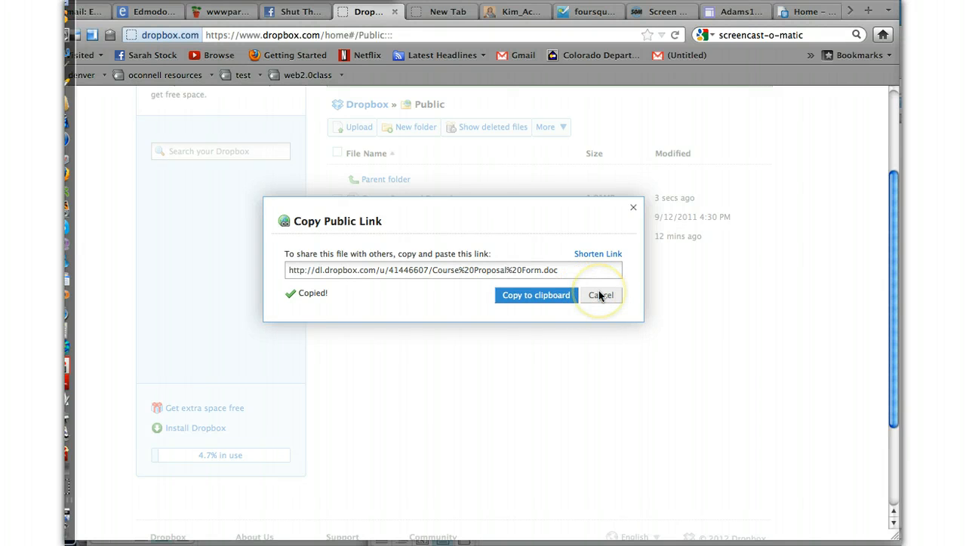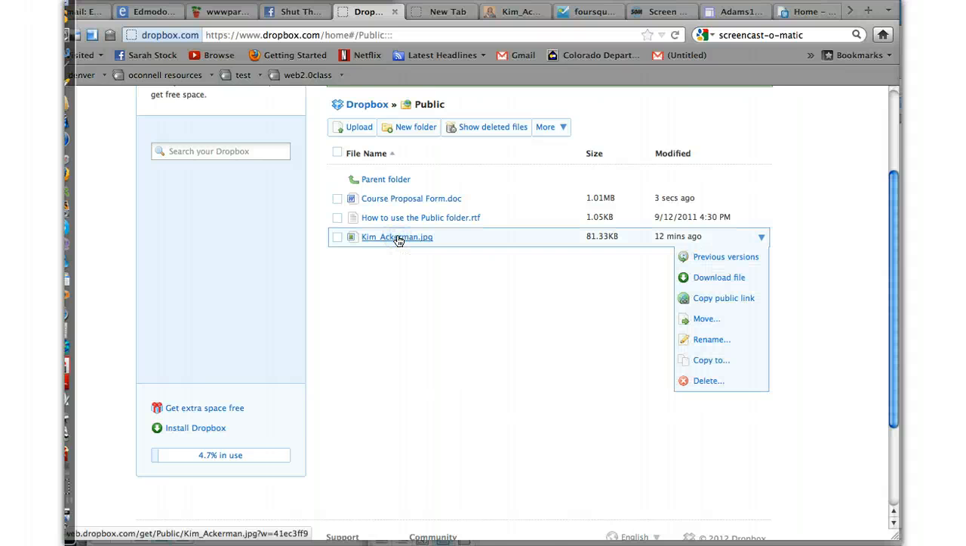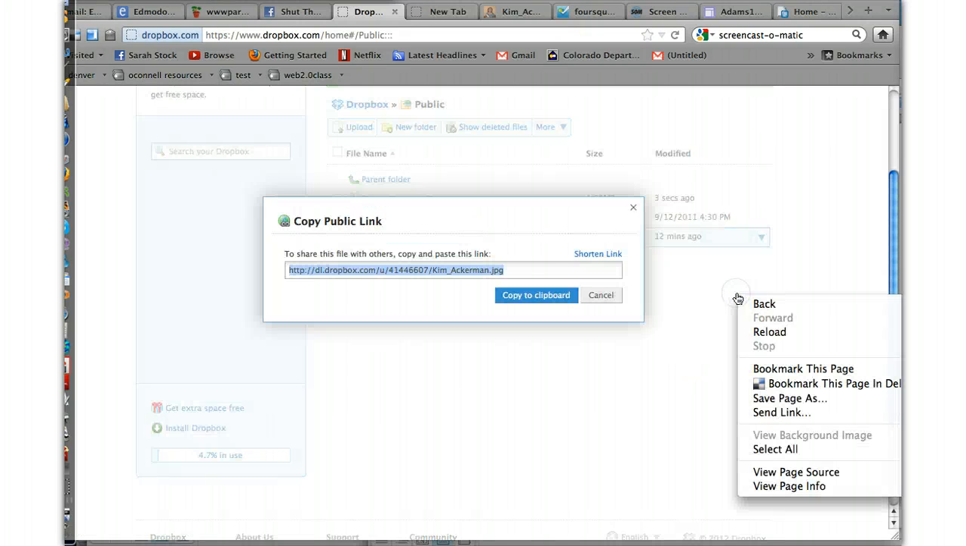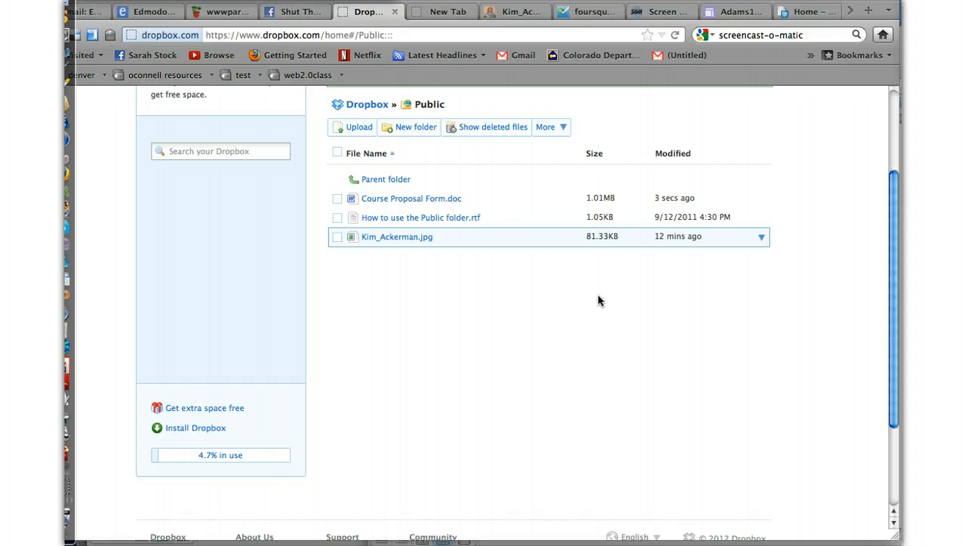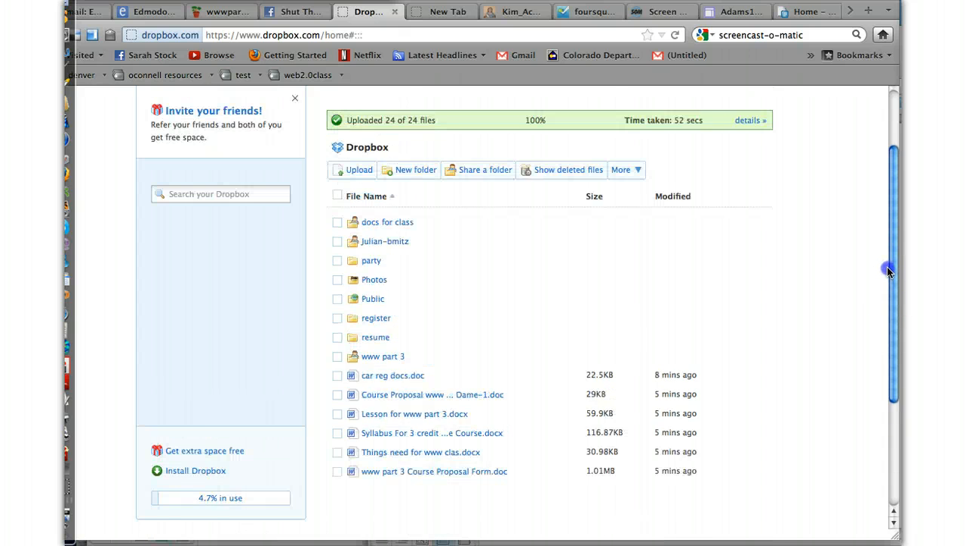So once again, you move it to the public folder, right-click for a PC, Control-click on a Mac, and copy the public link, and this is the link you can send to someone. You can't do it with folders, you can only do it with documents. Okay? I hope that helps. That's pretty much it.